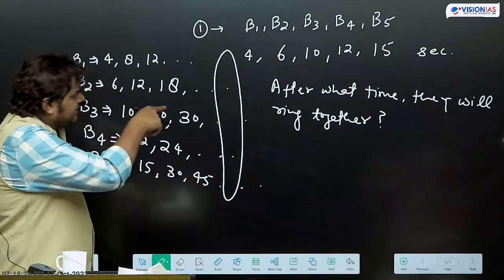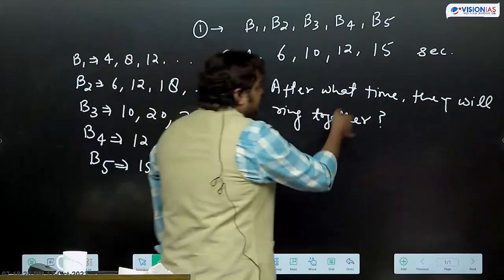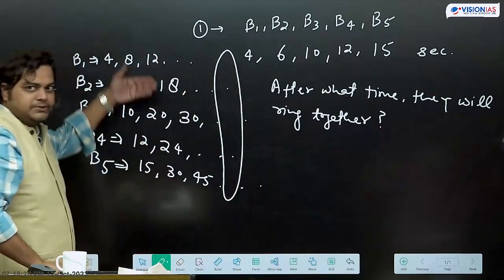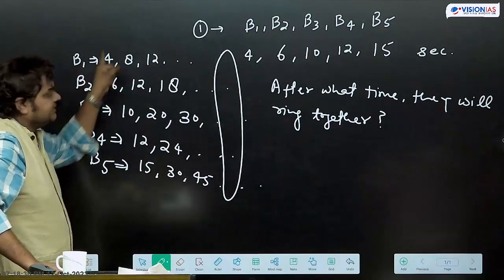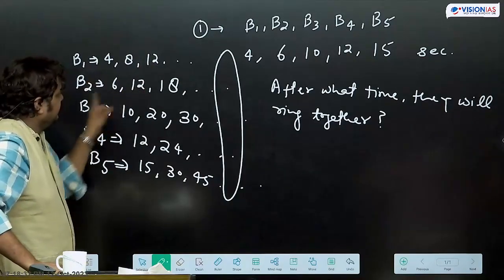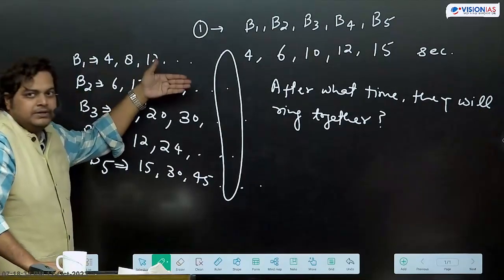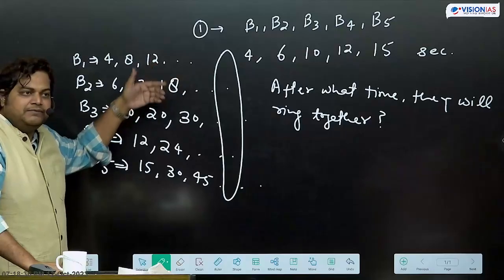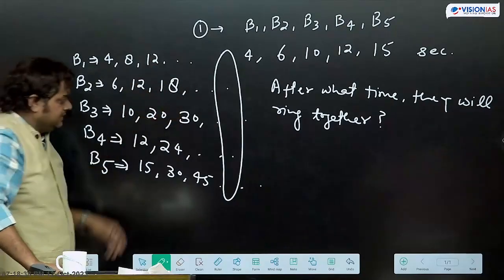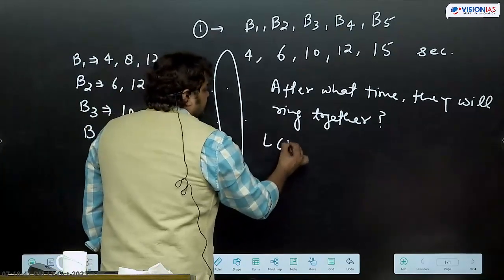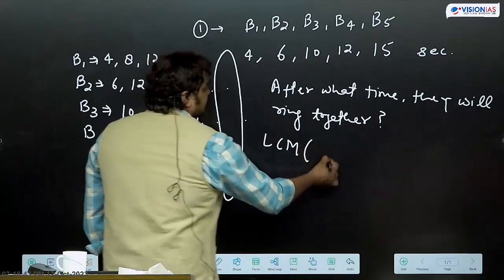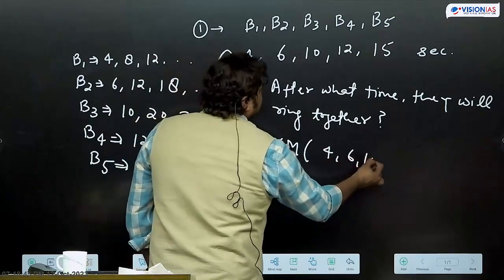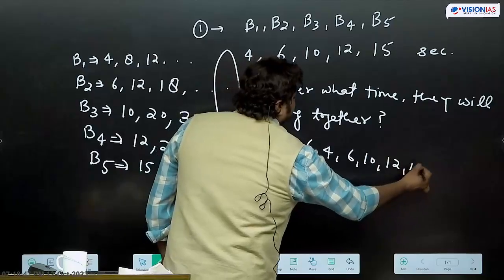अच्छा, अभी यहाँ पे after what time they will ring together? So this way we understood this problem कि bells are ringing this way, this way, this way. So basically they are talking about multiples and we need to calculate LCMs. अब LCM निकालना है. LCM of these numbers क्या आ जाएगा? 4, 6, 10, 12, 15.